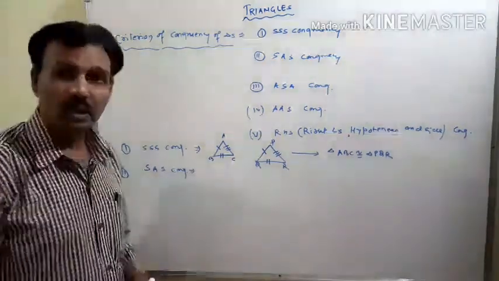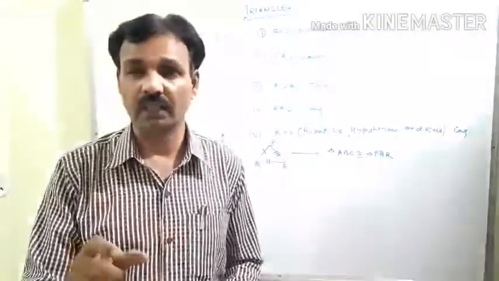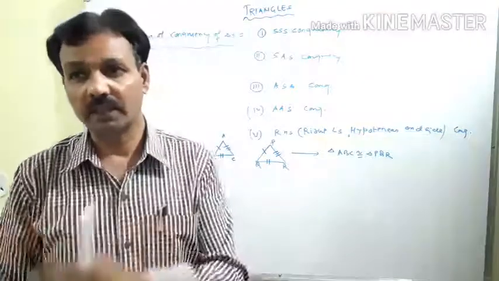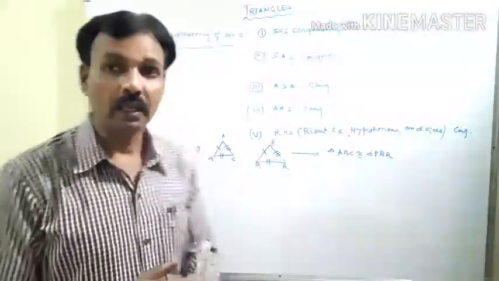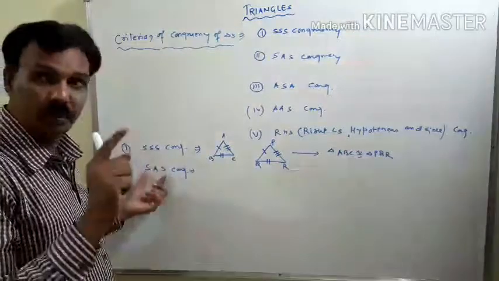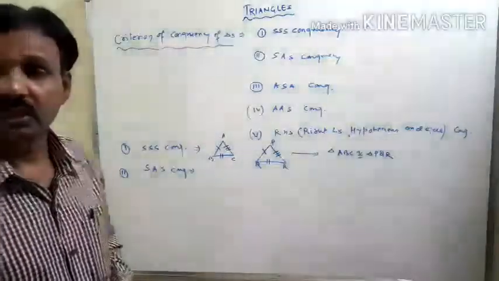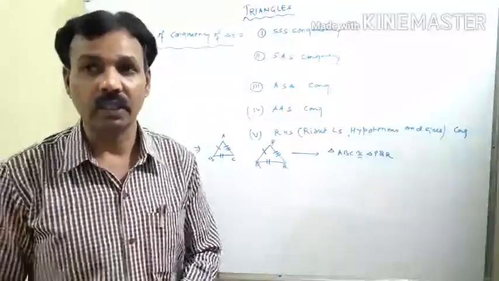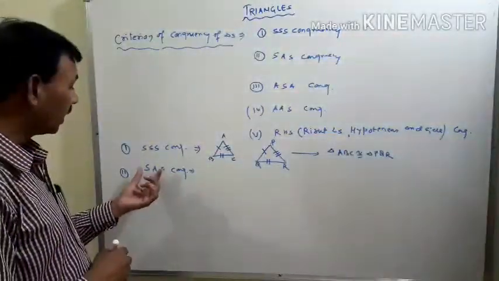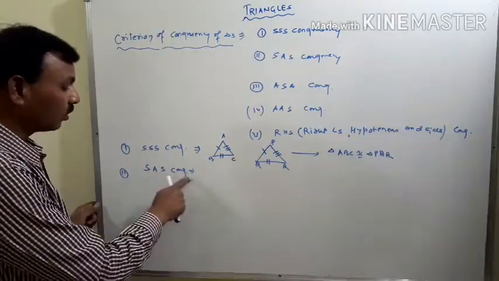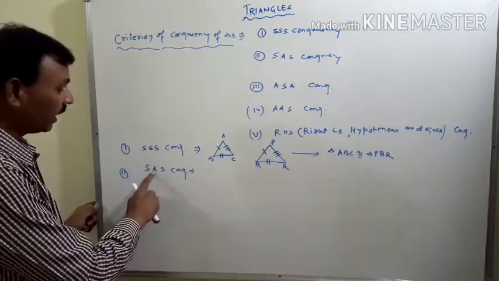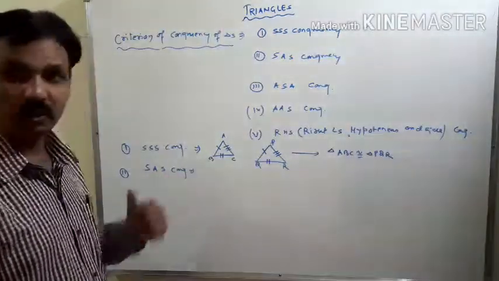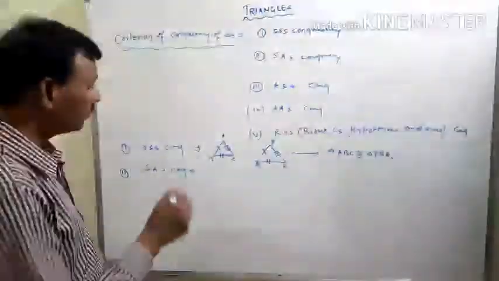That means if any two sides of a triangle are equal to the corresponding sides of another triangle, and the angle between both sides of the first triangle is equal to the corresponding angle between the two sides of the other triangle, then we can say that under the criterion of SAS congruency, that means side angle side congruency, the triangles will be congruent.